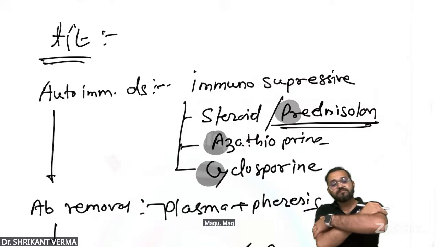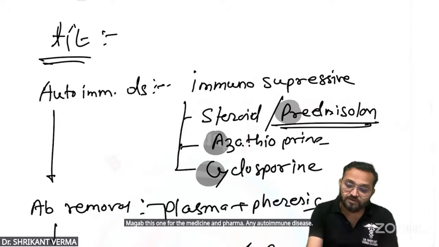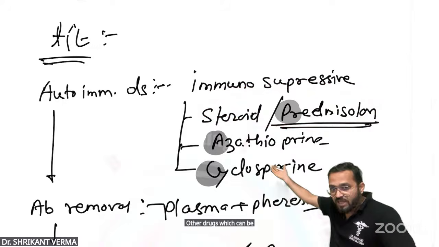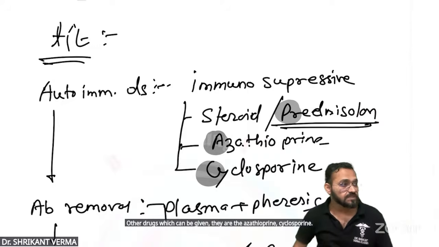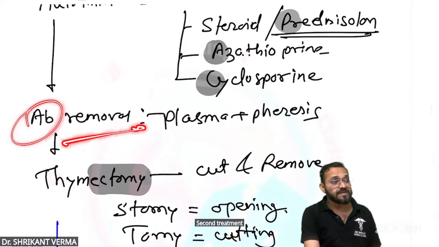Mug up this one for the medicine and pharma. Any autoimmune disease, you must have to give the steroid prednisolone. Other drugs which can be given, they are the azathioprine, cyclosporine. Is it okay? Next, second treatment you can do antibody removal.